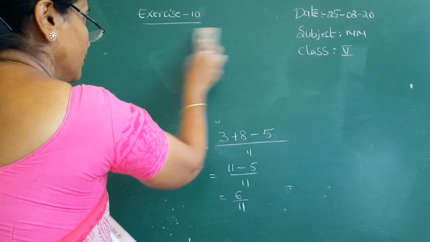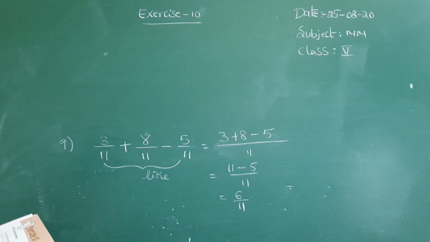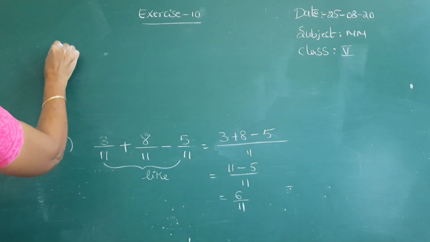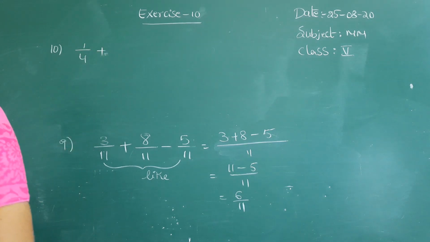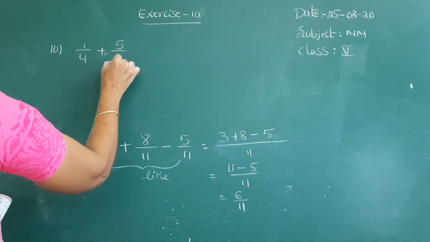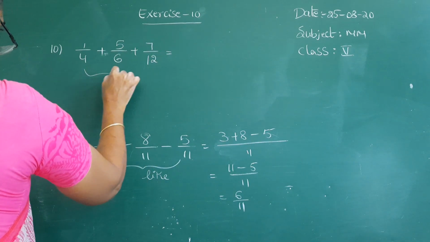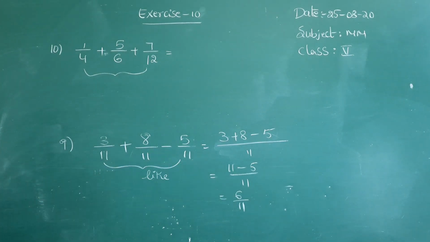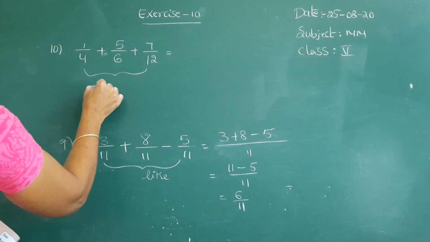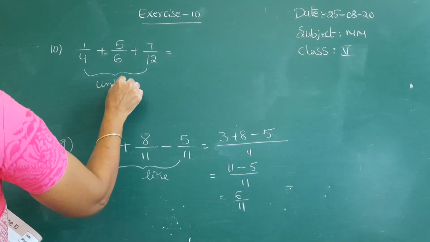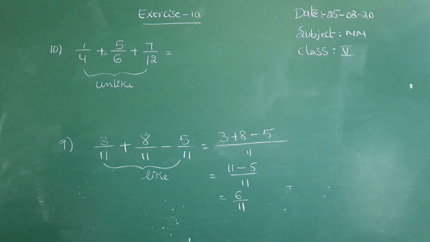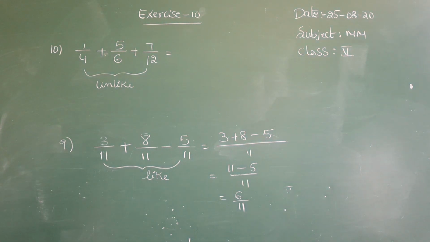And next you see the 10th problem. 1 by 4 plus 5 by 6 plus 7 by 12. Here in the before problem, these fractions are like fractions, and here observe the denominators, these are unlike fractions. In the case of unlike fractions, for the addition of the fractions, you convert those fractions into like, or you have to take LCM for the denominators.